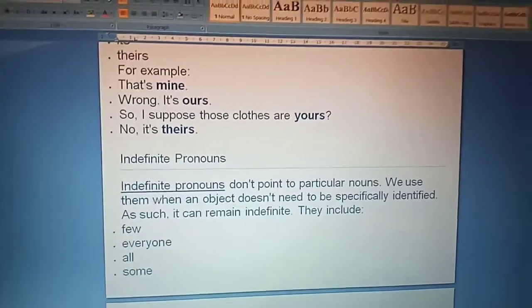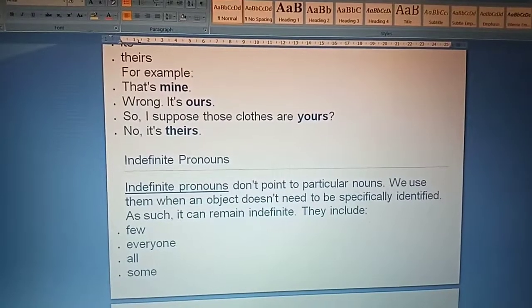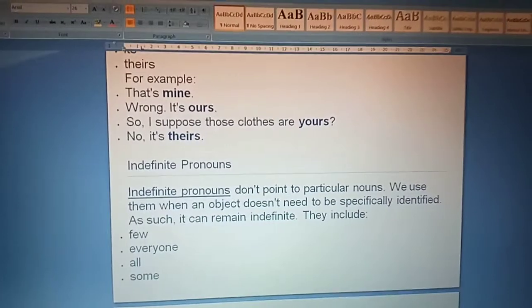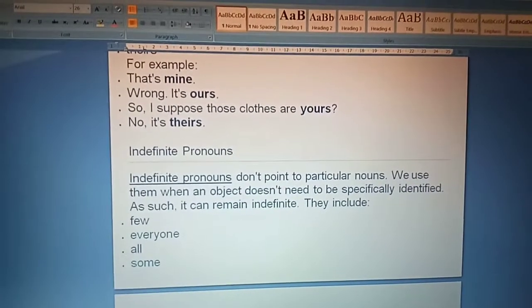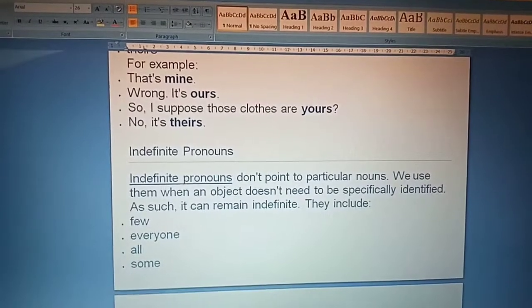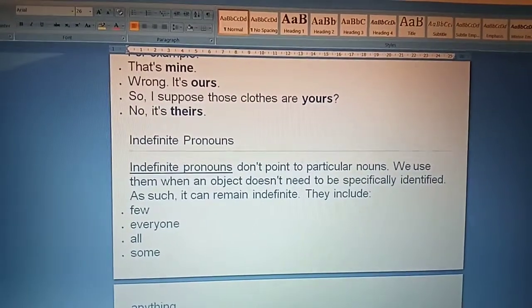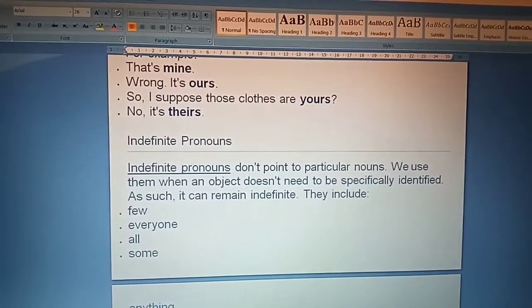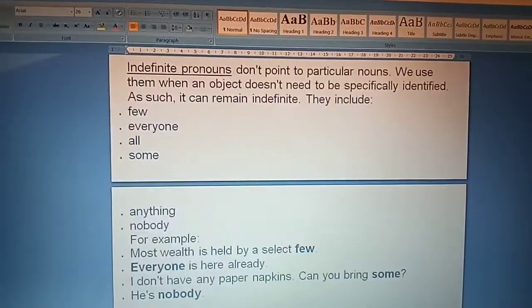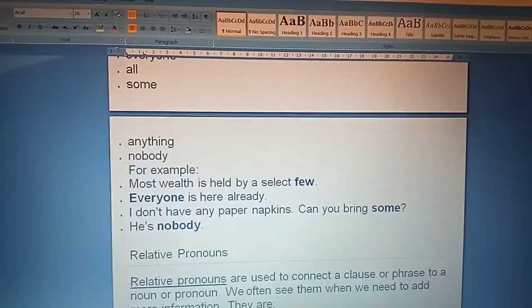Indefinite pronoun. Indefinite pronouns don't point to particular nouns. We use them when an object doesn't need to be specifically identified. As such, it can remain indefinite. They include few, everyone, all, some, anything, nobody.